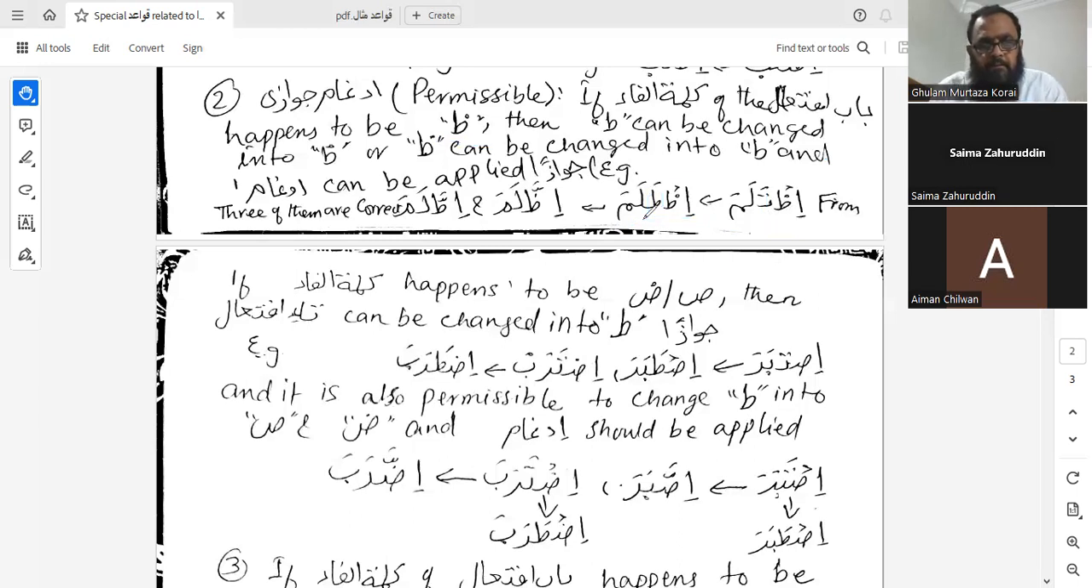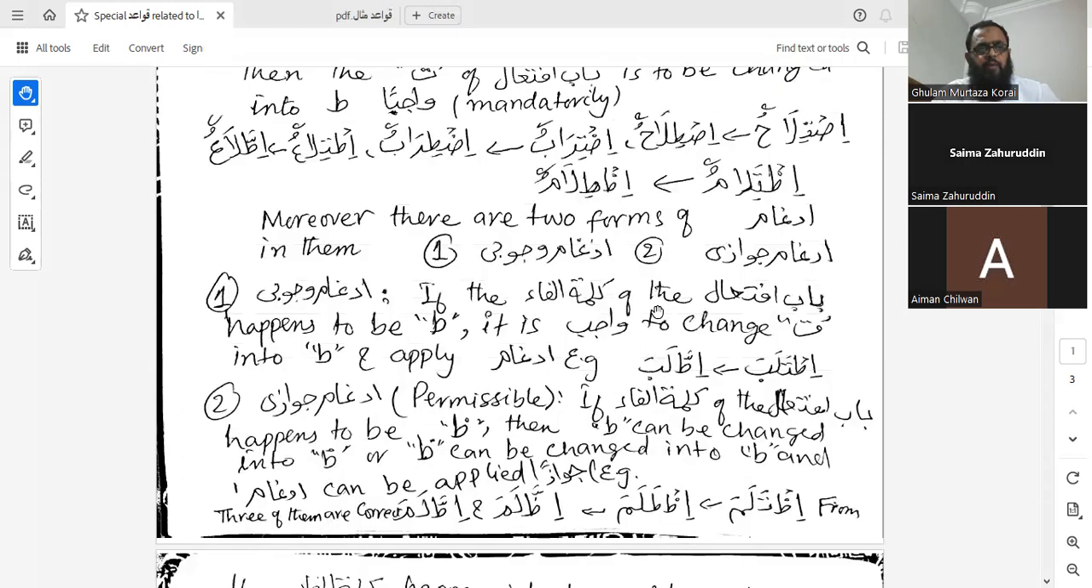Yes, sir. Sir, do you know where you've written that if the kalimatul fa of the bab ifti'al happens to be dha, then ta should you write in brackets that it was ta before? Okay, that's fine. That is unchanged, right? Okay. Aman, do you have any question? No, I understood this.